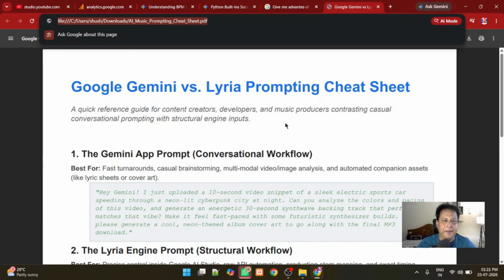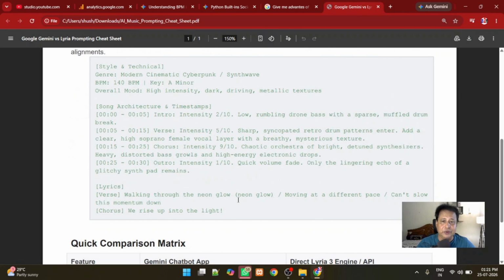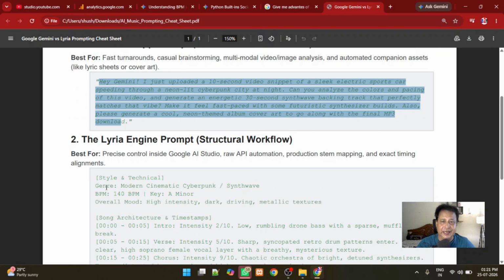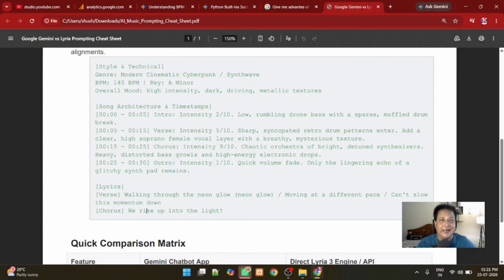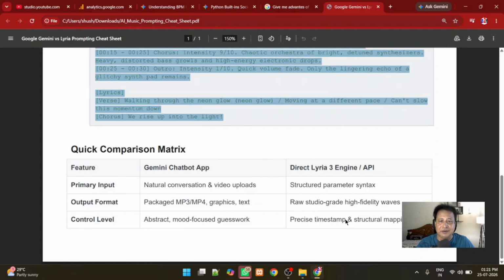Here is a comparison between the two types. Suppose you are handling the Gemini, then you can give a very descriptive situation like this. The prompt will be like this. And the same thing when you want to explain it to Leria, here you have to be technical. I mean the language of the musicians you have to follow. So here it is more descriptive in a technical world or in a language of the musician.